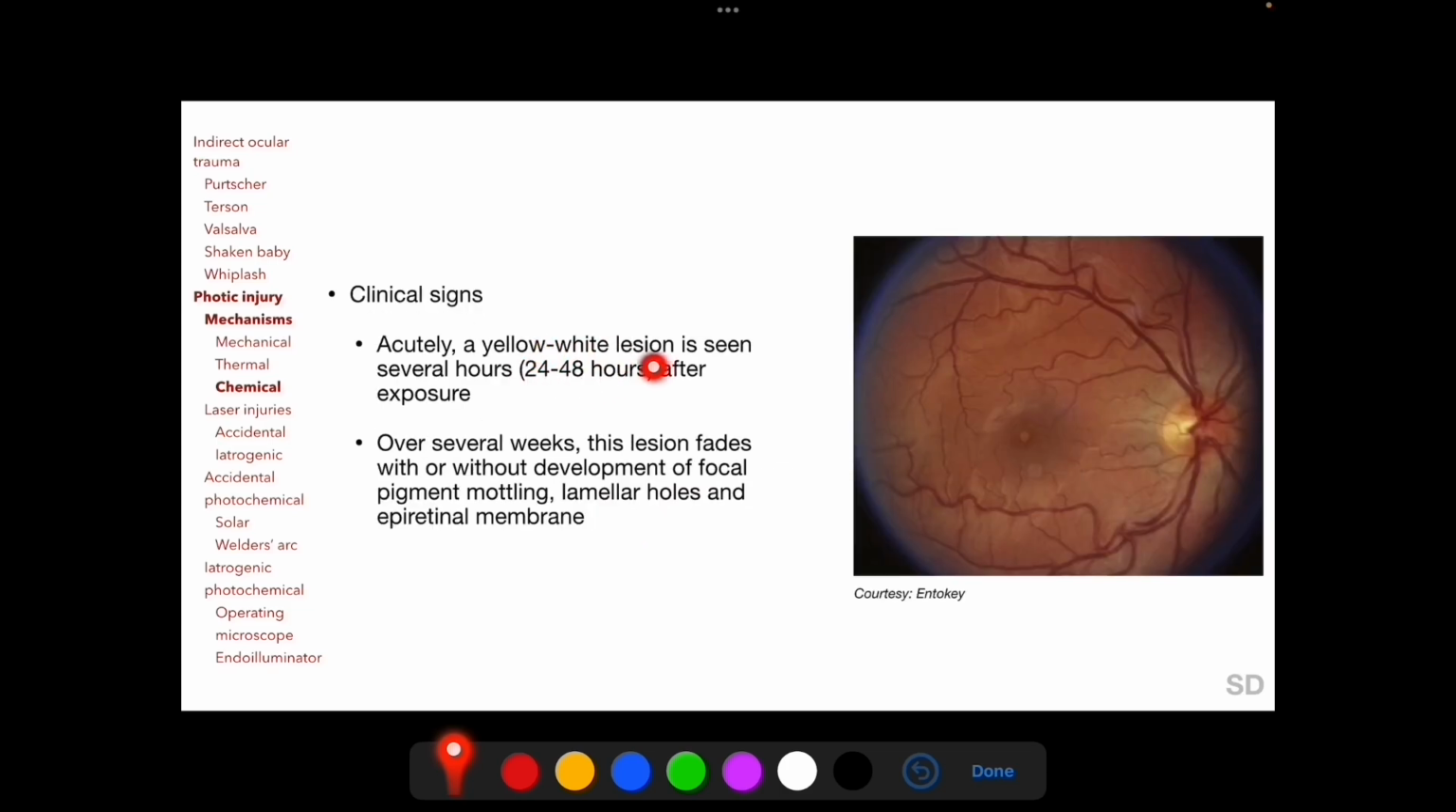24 to 48 hours after exposure, a yellow-white lesion can be detected, as seen here in this clinical photograph, and over the next several weeks, this lesion fades with or without development of pigment mottling, lamellar holes and epiretinal membrane.